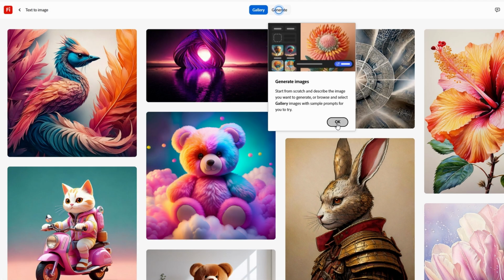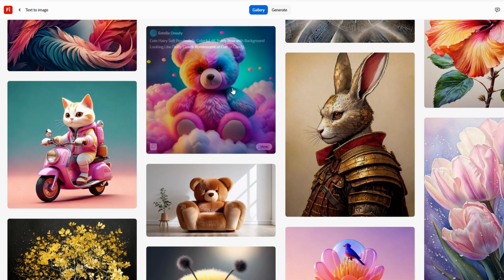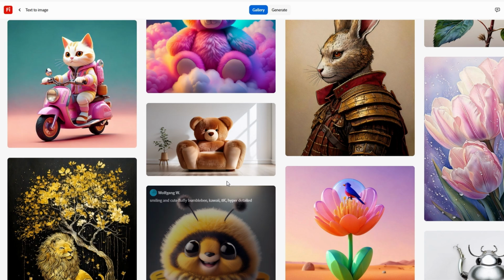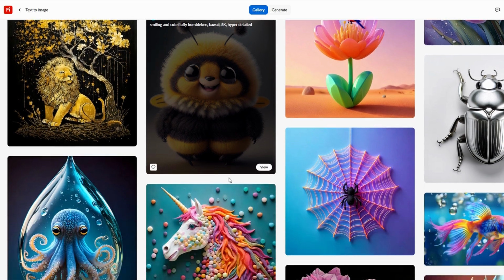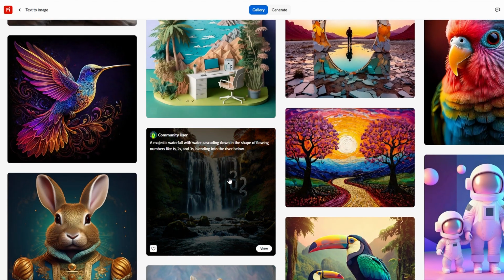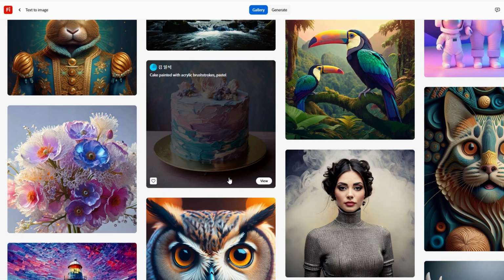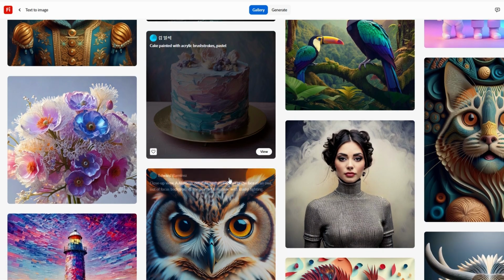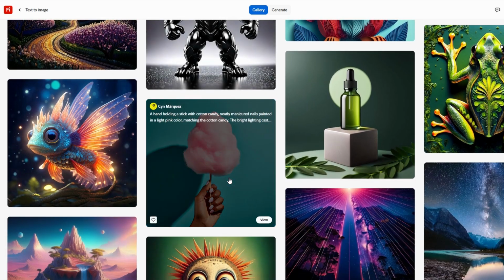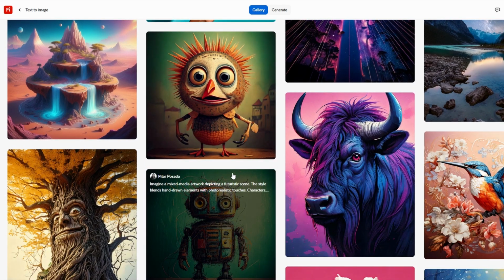You can provide a simple description like a peaceful mountain landscape at dawn, or something more elaborate, like a bustling futuristic city with flying cars, neon signs, and towering skyscrapers. No matter how basic or complex your vision is, Firefly has the power to interpret your words and create stunning, highly detailed visuals that match your imagination. With this tool, the possibilities are limited only by your creativity.